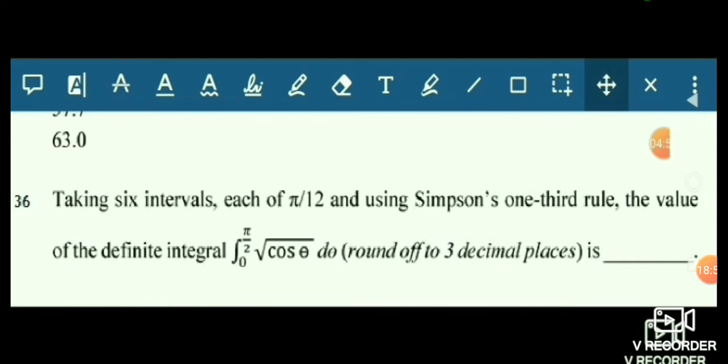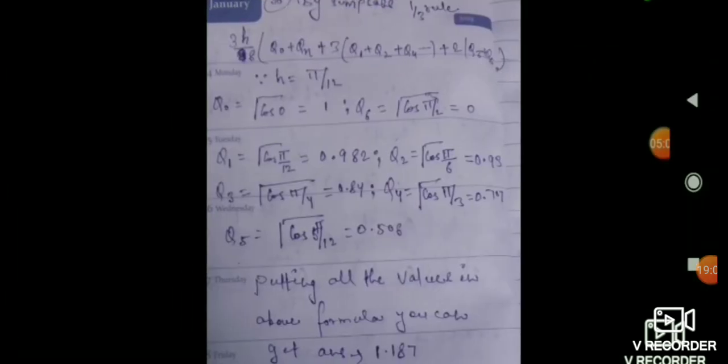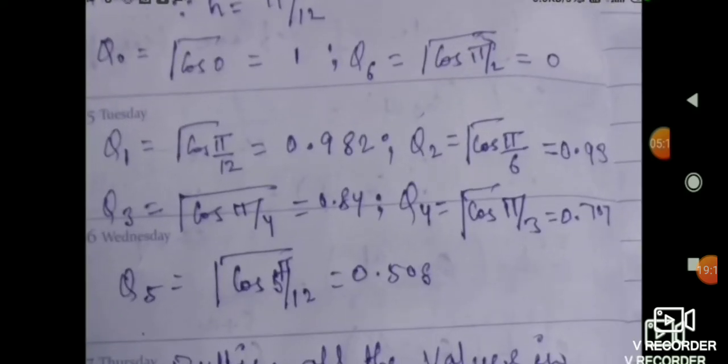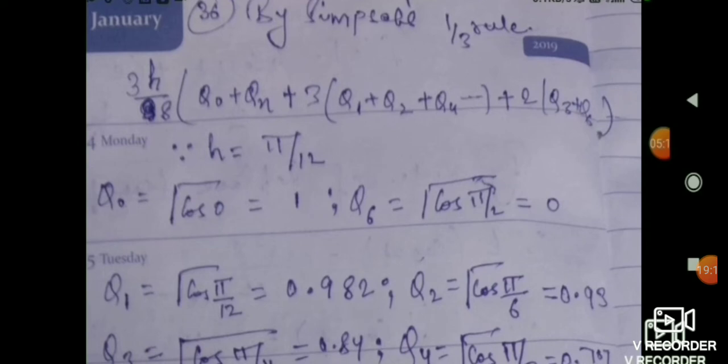It is saying that it is divided into 6 intervals. So the q6 value is the last value. So instead of theta, I will put the upper limit, that is pi by 2. So root under cos pi by 2 is 0. So q naught and q6 values I can get. Now after that I will get q1, q2, q3, q4, q5 values, and I will simply put these values in this formula: 3h by 8 into q naught plus q6 plus 3 into q1 plus q2 plus q4 plus q5 plus 2 into q3.